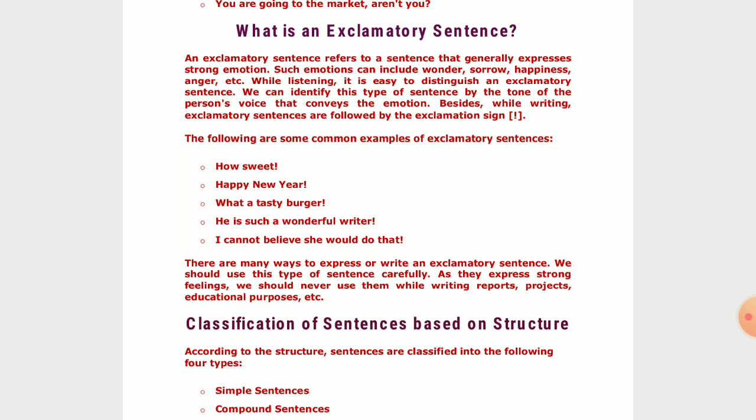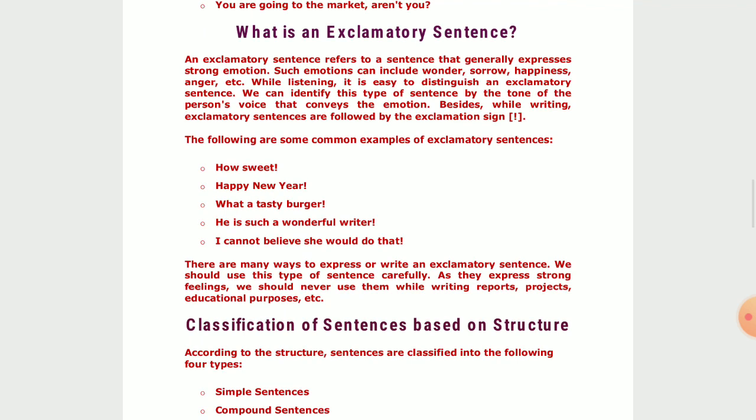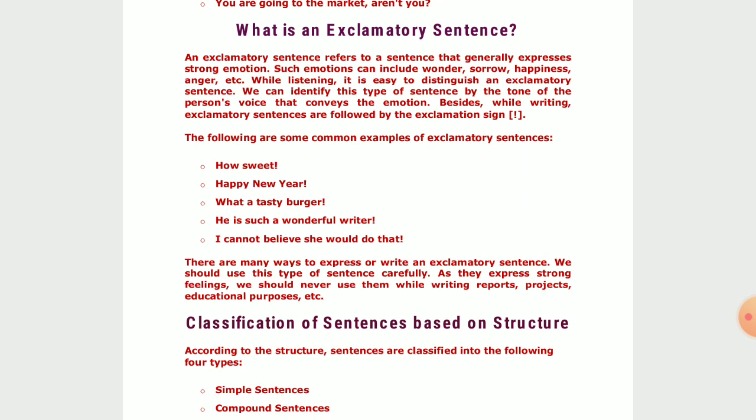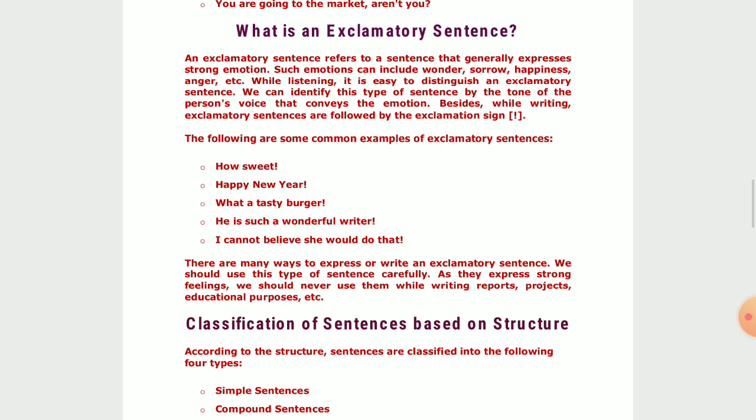Now, what type of emotions? Like wonder, sorrow, happiness, anger, etc. That means very strong human emotions like sorrow, wonder, anger, happiness. Now, while listening, it is easy to distinguish an exclamatory sentence. We can identify this type of sentence by the tone of the person's voice that conveys the emotion. Besides, while writing, exclamatory sentences are followed by an exclamatory sign. That is like the inverted I.